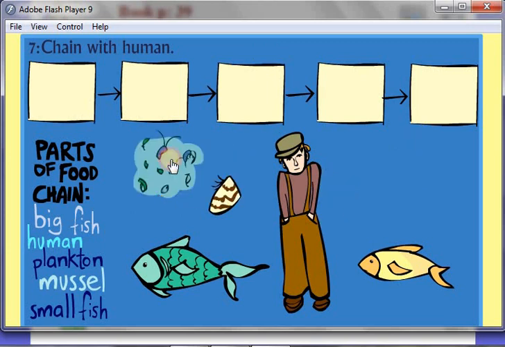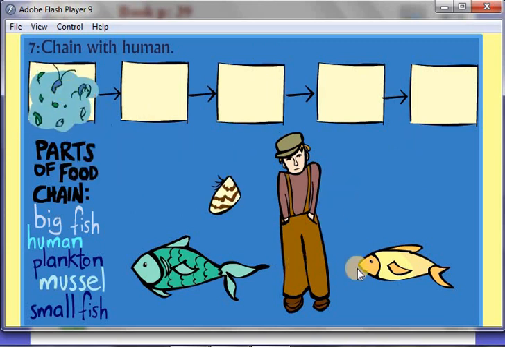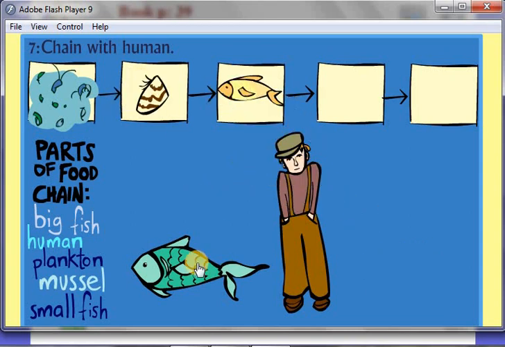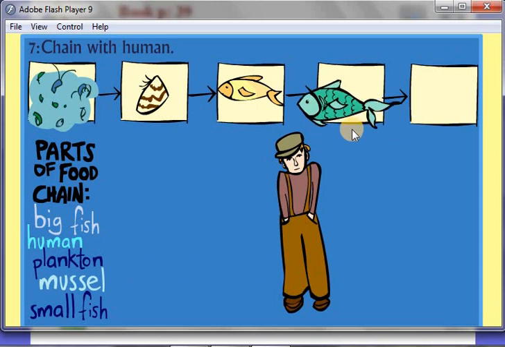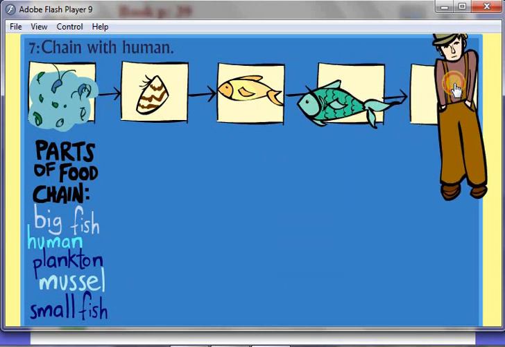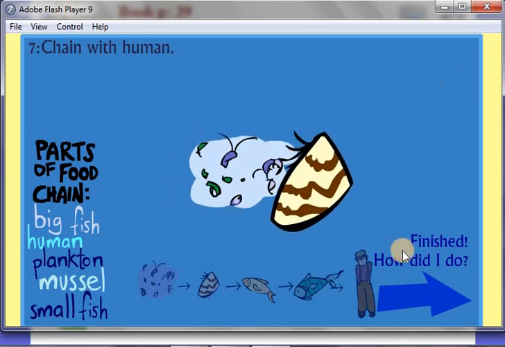Another chain, we have here also phytoplanktons eaten by mussels. Then the mussels are eaten by small fish. The small fish is eaten by the big fish. And finally the big fish is eaten by human.